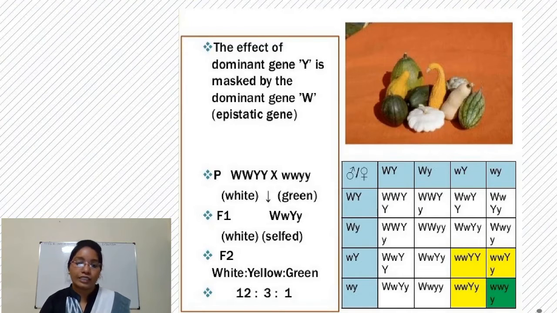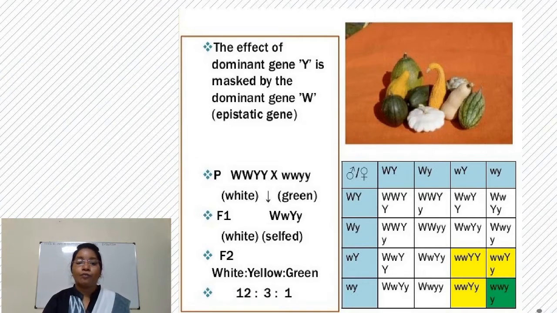So, after crossing these parents, in F1 generation, we get capital W, small w, capital Y, small y. So, keep in mind the phenotype is different, that is white. Here, in F1 generation, there are two dominant genes, that is capital W and capital Y. So, whenever there is capital W present, it expresses the white color.